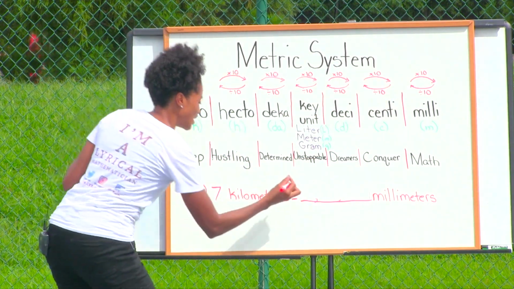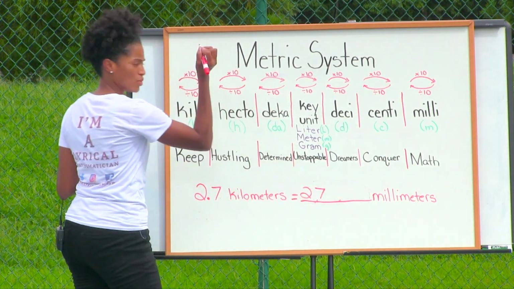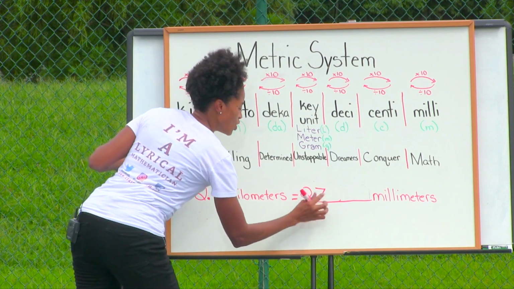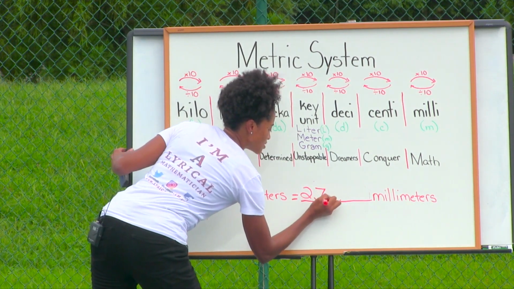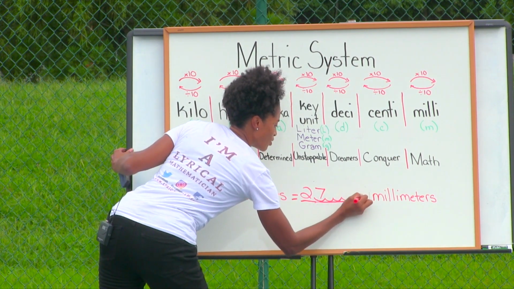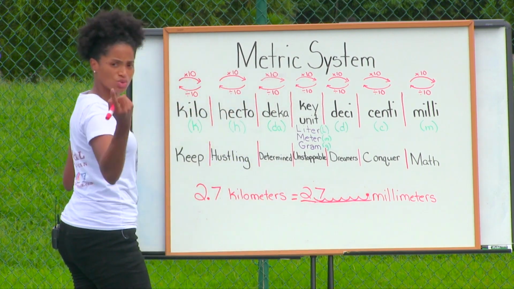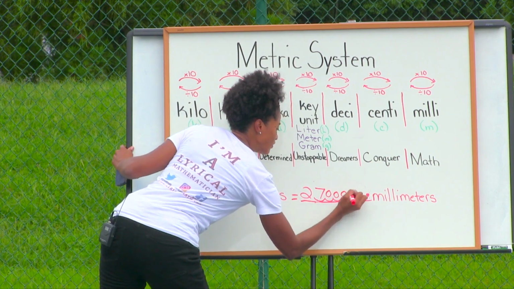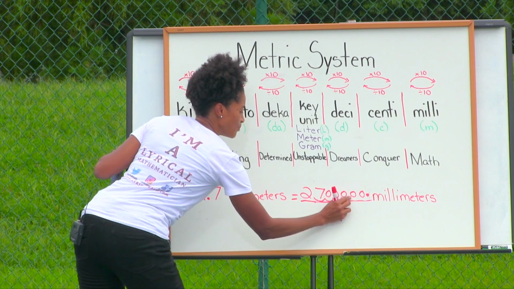Okay, so we want to write the digits 2 and 7, and we're going to move that decimal 6 spaces to the right. So I put my marker at the same spot between the 2 and the 7, and I move 6 spaces to the right. 1, 2, 3, 4, 5, 6, and put my new decimal here. Any blanks you want to fill up with zeros. Once you have your zeros in, you're going to erase your loops.